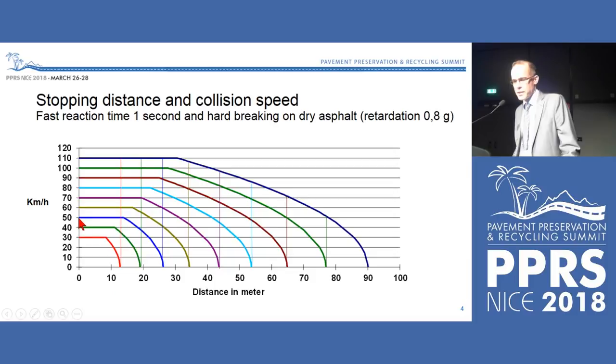So first it's the reaction time, and then there is no reduction in speed. And then the driver starts to brake, and after some 27 meters, that car has stopped. And then we think of the other car that was driving at 60 kilometers per hour, the same thing here: the reaction time, no reduction in speed, and then that car starts to brake. And after some 34 meters, that car has stopped.